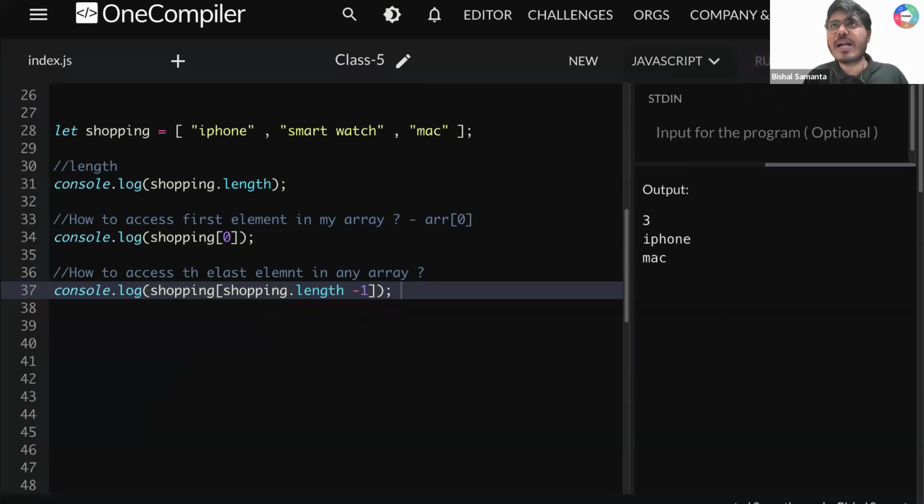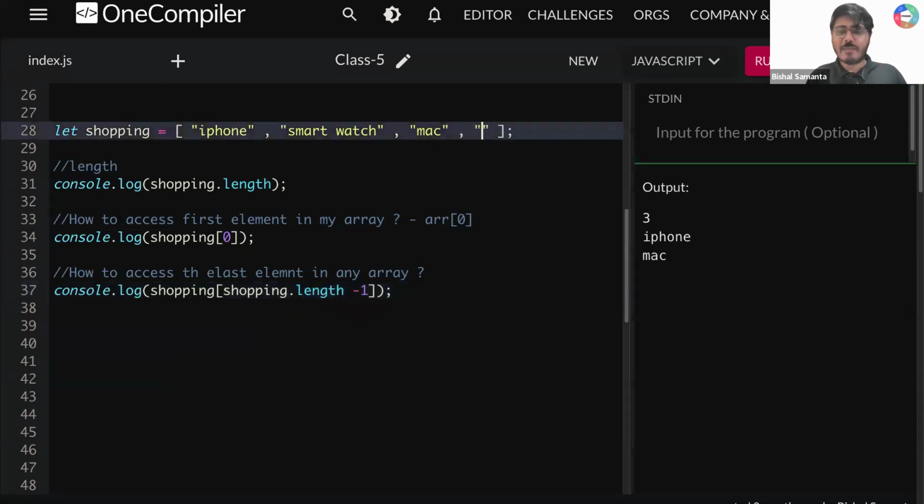So now let me run it. What am I getting? I'm getting Mac. My problem solved? Okay. Now let's do something here. Let's add Apple. What is my last element? Now my last element is not Mac. My last element is Apple. Let's see what I'm getting. Wow. Are we getting it dynamically?